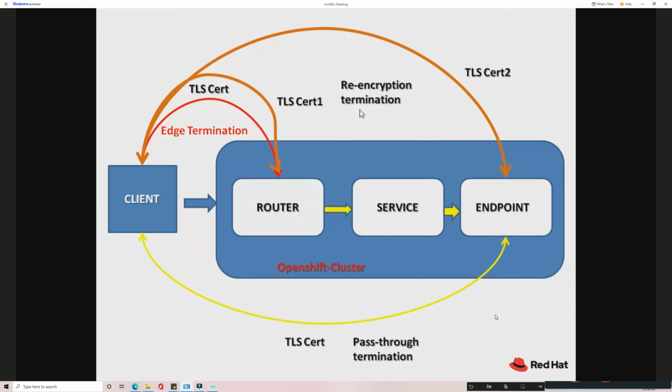Because we are using two different certificates to encrypt the communication, but this method has a lot of overhead. If one place is failing, the other gets affected. For example, the router certificate expired, but the application certificate is still valid. Still the application will not be reachable, in the sense it will not be reachable securely.